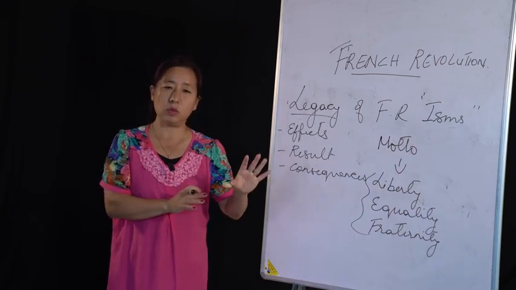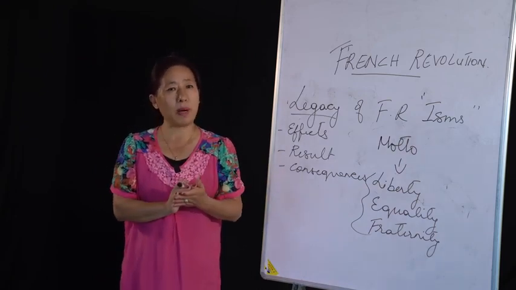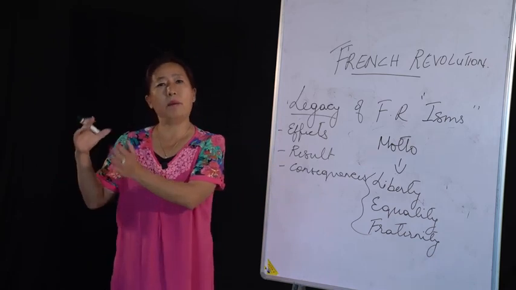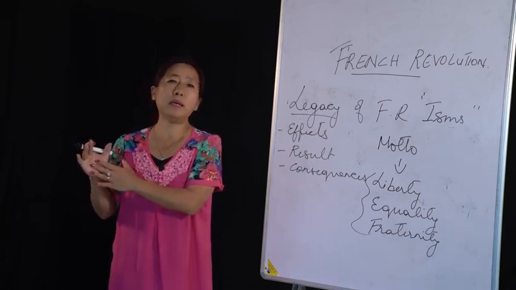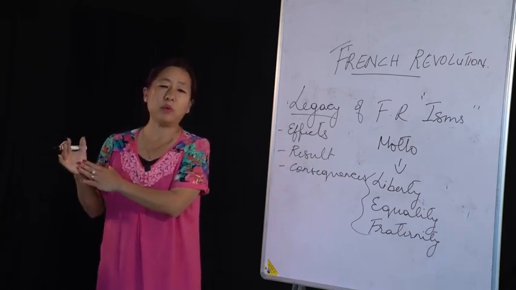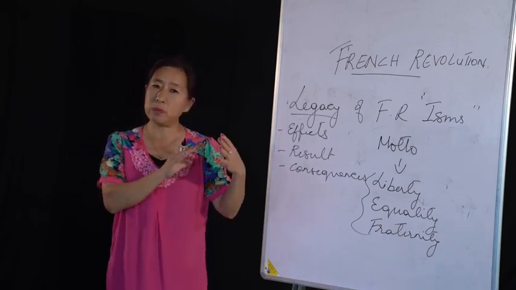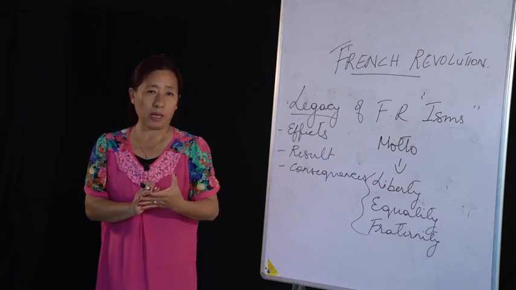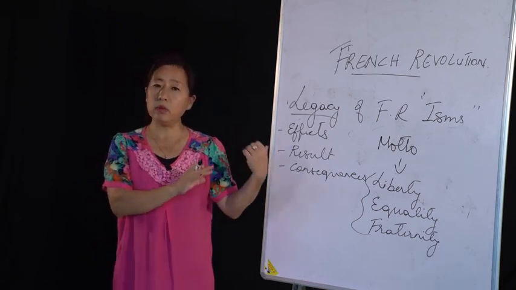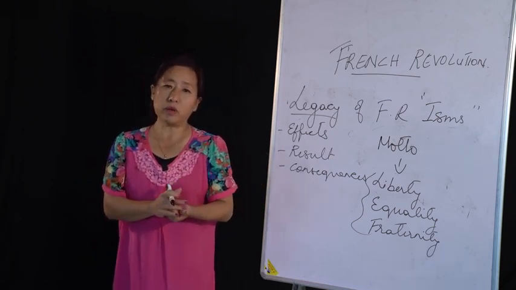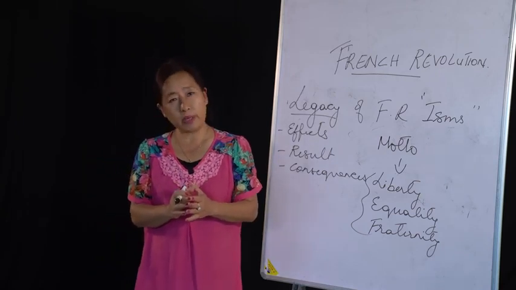So the king is also there. The king also has some power. But on the other side, powers are also with the people. The people also have their own power. And this type of government is found in the UK. The United Kingdom follows this system of government, that is constitutional monarchy.